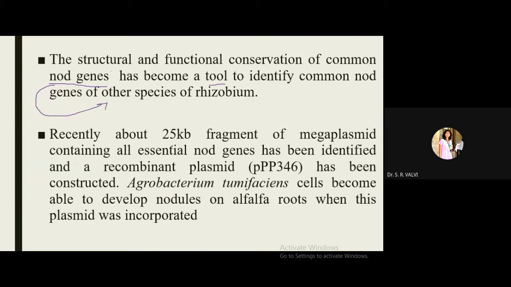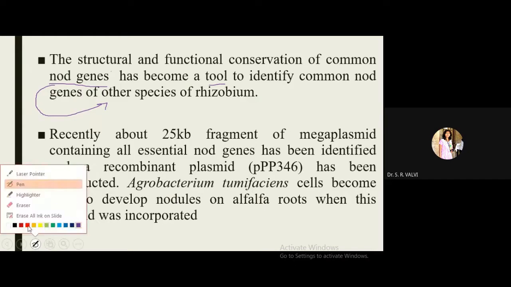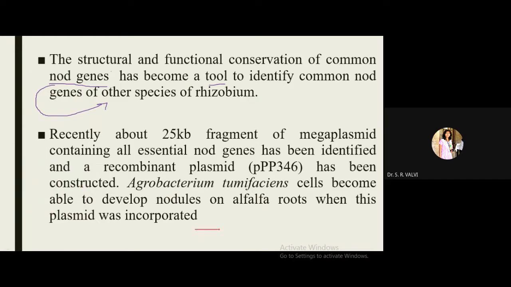Then recently, a 25 kilobase pair fragment of a megaplasmid containing all essential node genes has been identified, and a recombinant plasmid has been constructed. Again, see here. Suppose this is the fragment you have. It is a 25 kilobase pair fragment, and you have this plasmid with you, right?